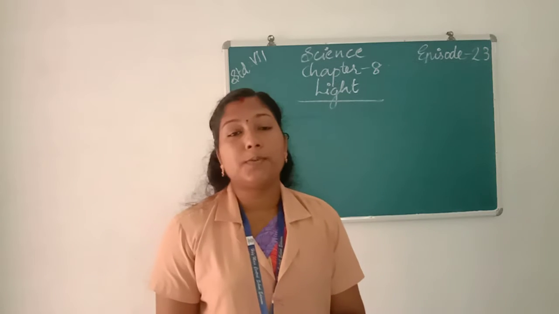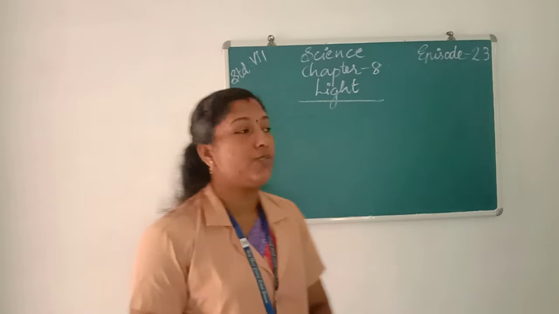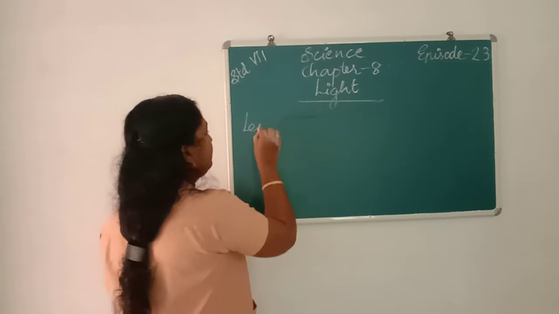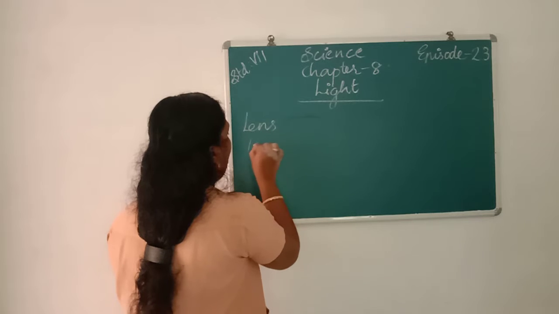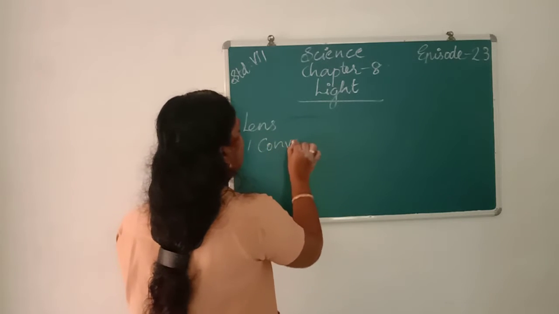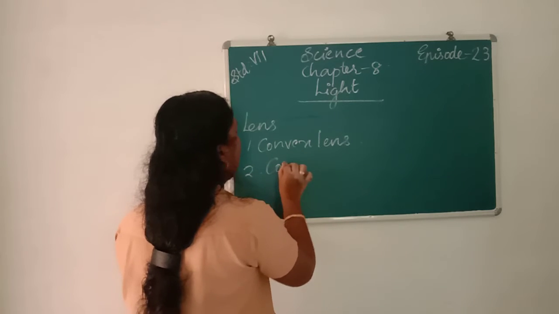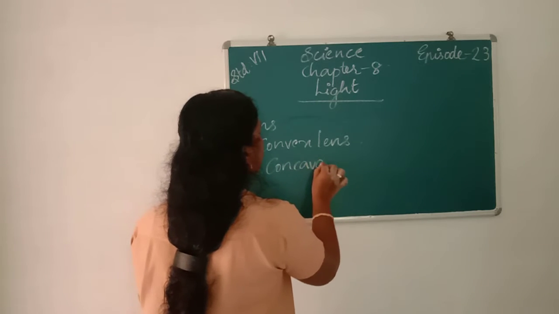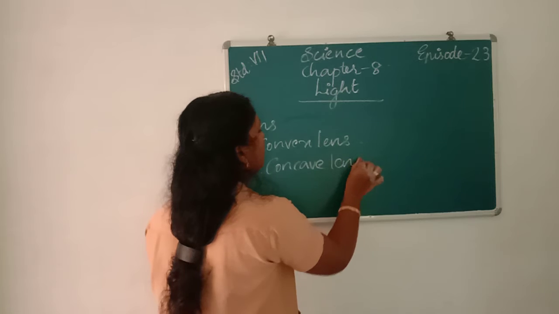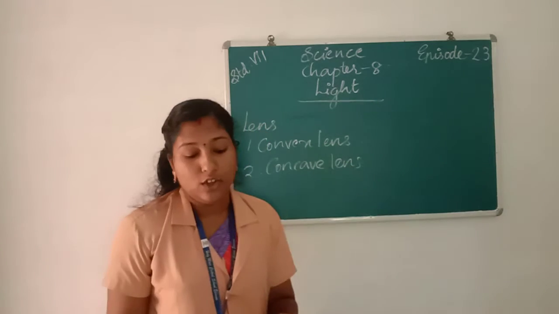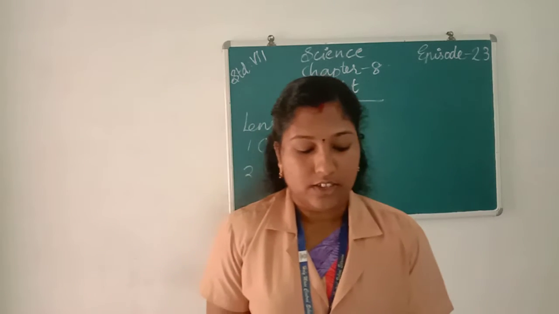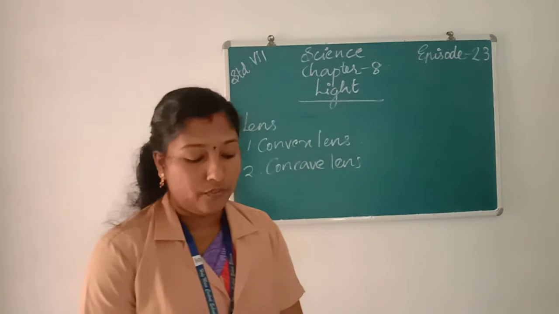There are two types of lenses we use: convex lens and concave lens. First of all, we learn about convex lens.